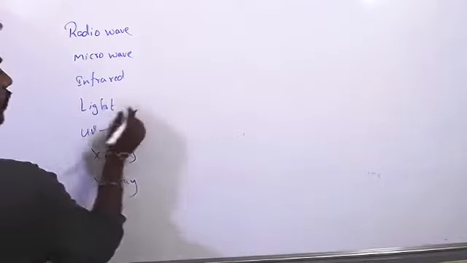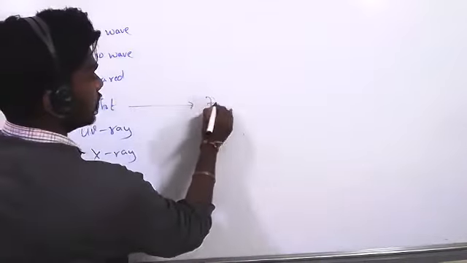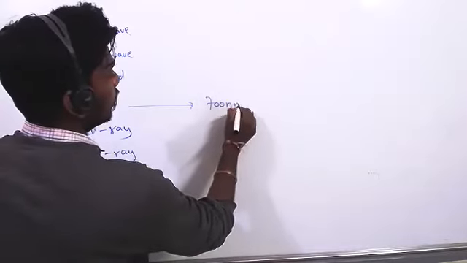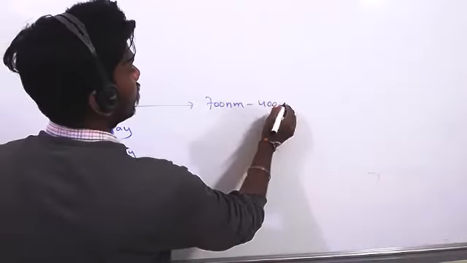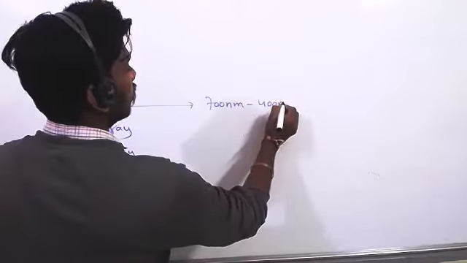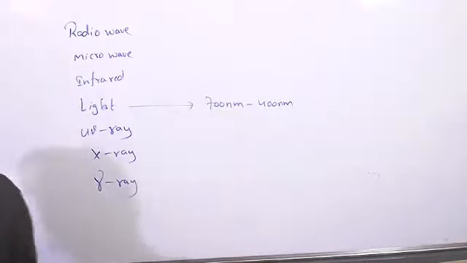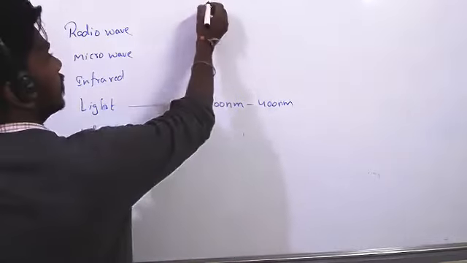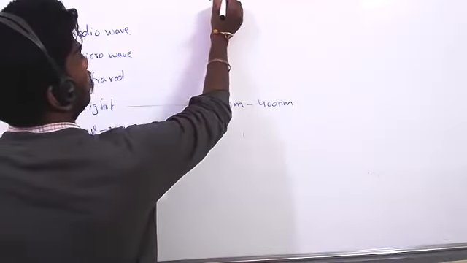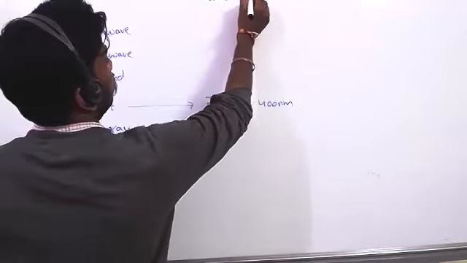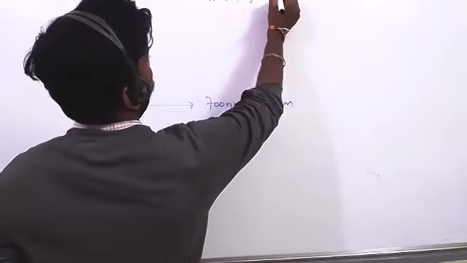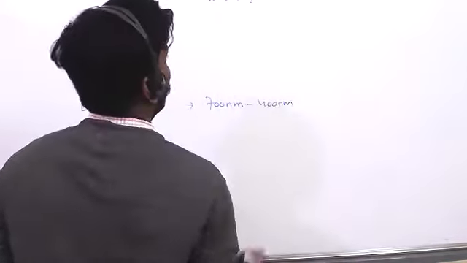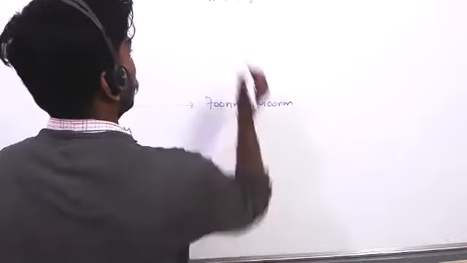So actually visible light is 700 nanometers to 400 nanometers. It is the range of wavelength. So we have to write the wavelength range for light.